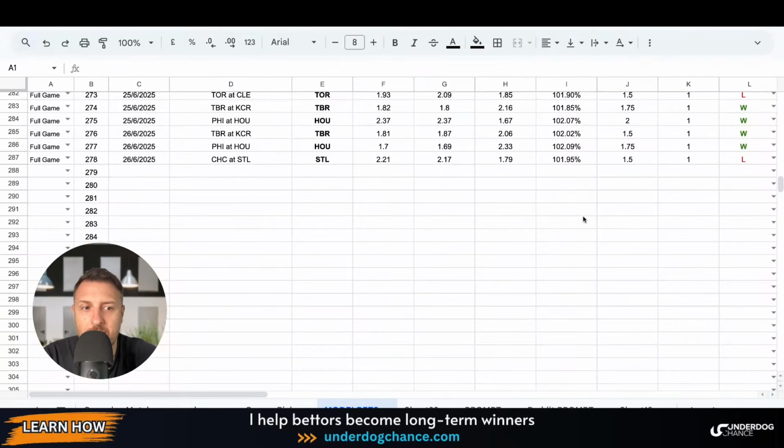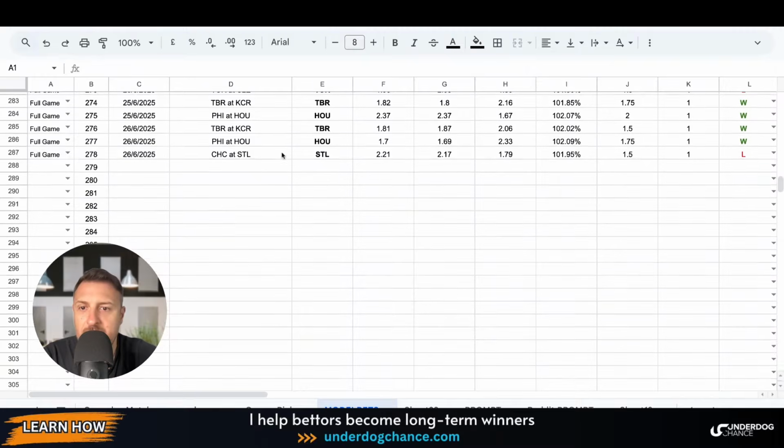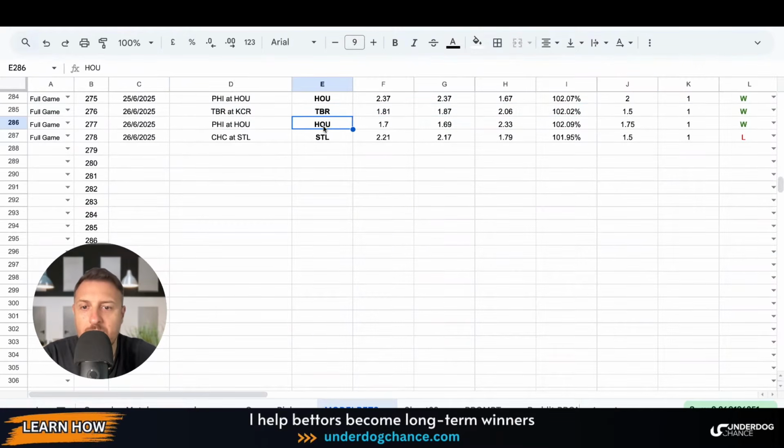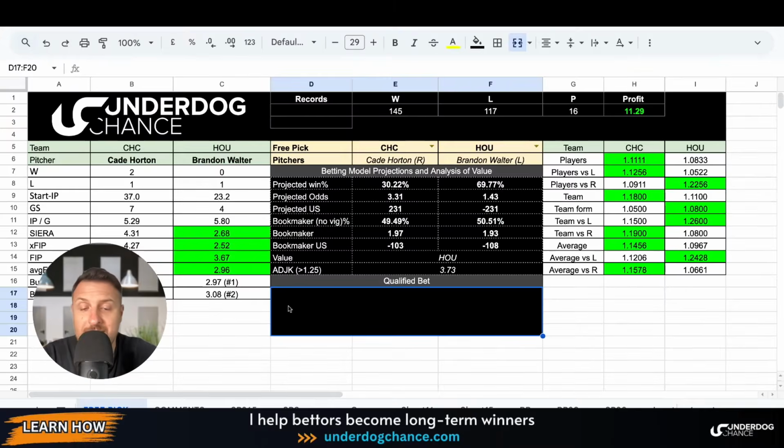If we check yesterday's results, yesterday I had Tampa. It was a winning bet. I had Houston. They beat Philadelphia. It was a sweep. They also beat Philadelphia in the last game. And I had St. Louis as an underdog. Unfortunately, they lost 3-0.